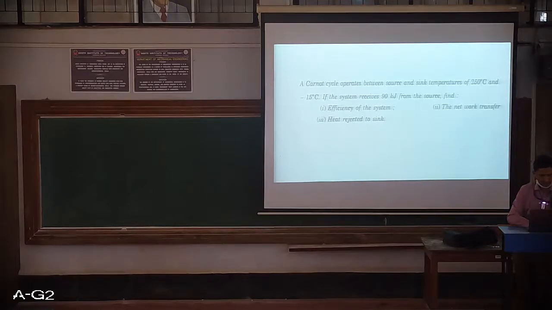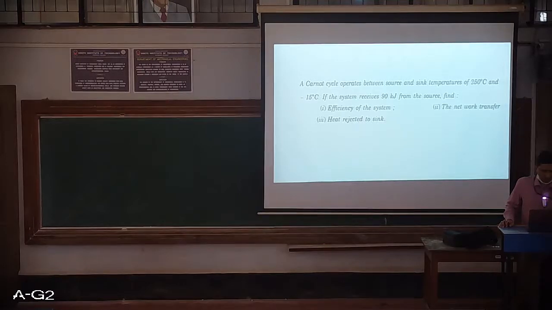I will just read out the problem and we will try to understand what is the given data, and then we will move on to some problems which are quite peculiar in order to understand. I'll just read out the problem first. A Carnot cycle operates between the source and the sink temperatures of 250 degrees centigrade and minus 15 degrees centigrade. If the system receives 90 kilojoule from the source, find the efficiency of the system.